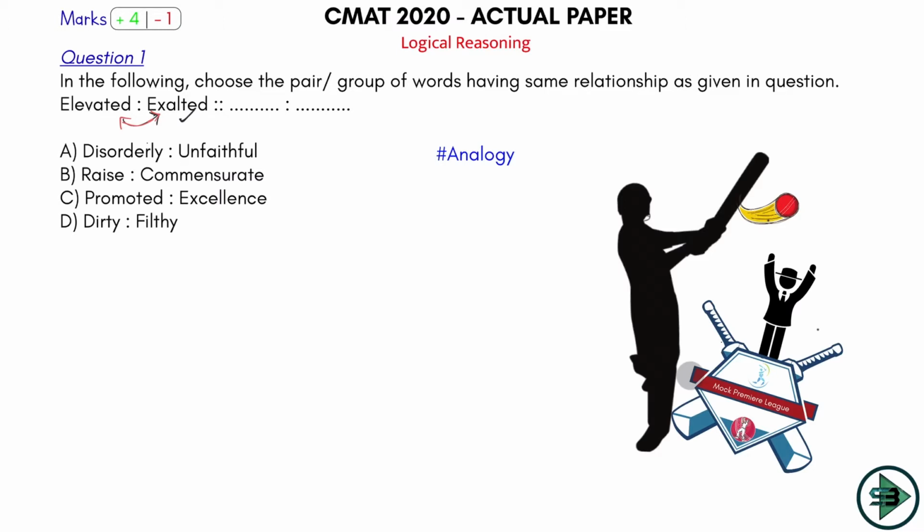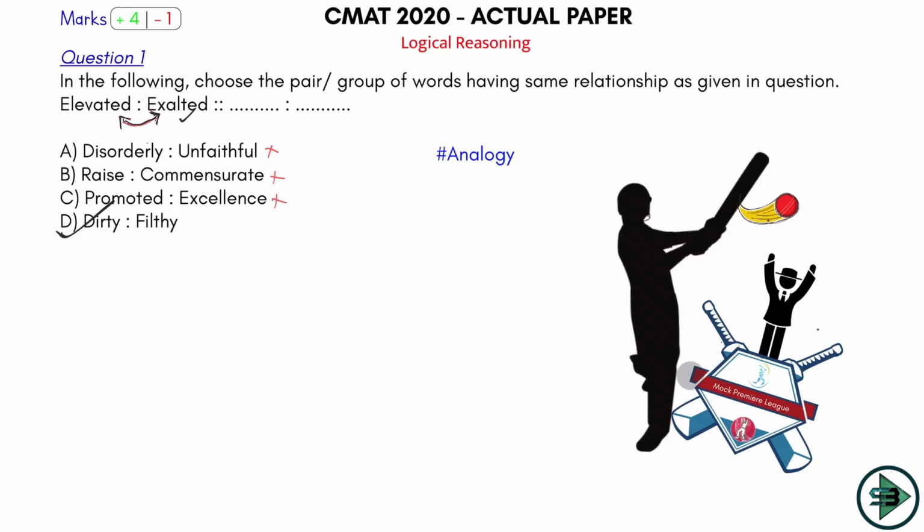Disorderly, unfaithful, no, they both have different meanings. Raise and commensurate, no, again they both carry different meanings. Promoted and excellence, no, they are not synonyms of each other. Now check this, dirty and filthy, they are synonyms of each other, okay, which is just the relationship that you are seeing here in the question. Exalted and elevated are synonyms. So I'll mark option D here. So this is clearly a sixer. You should hit a 6 on this ball.